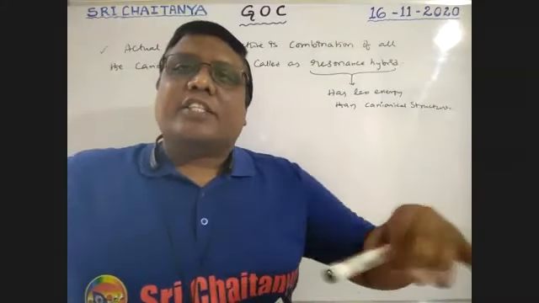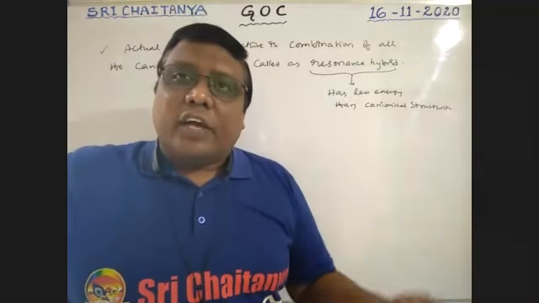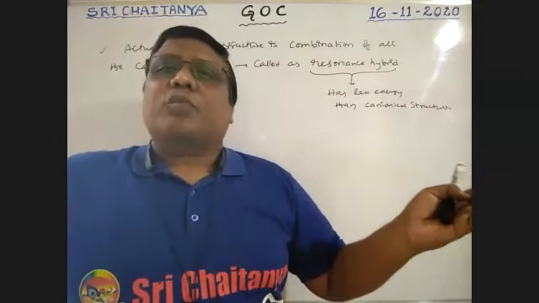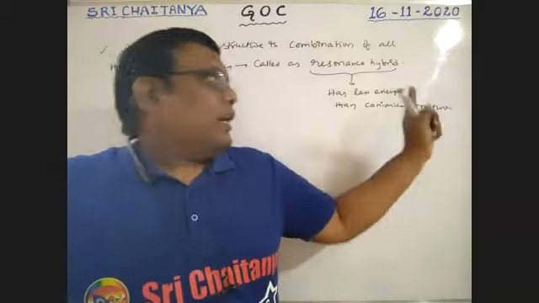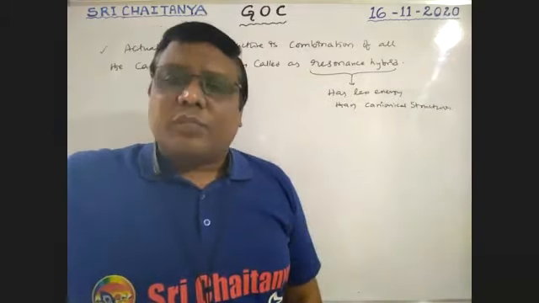So actually canonical structures have more energy, but this one has less energy. Canonical structures may or may not have equal energies, but one structure has more energy, one structure has less energy, but the resonance hybrid has much less energy than the canonical structures.